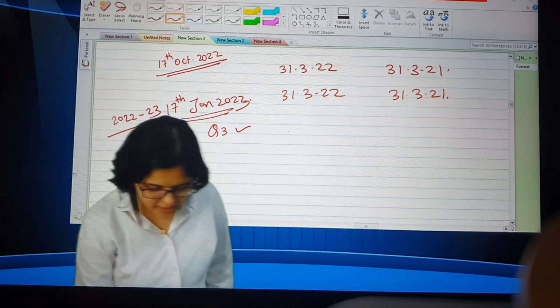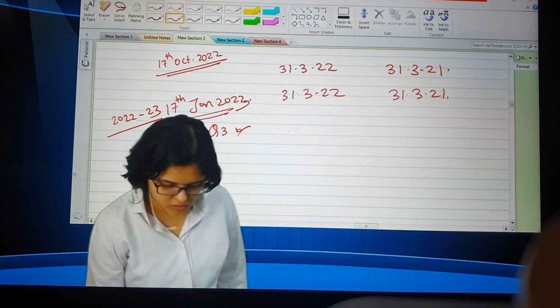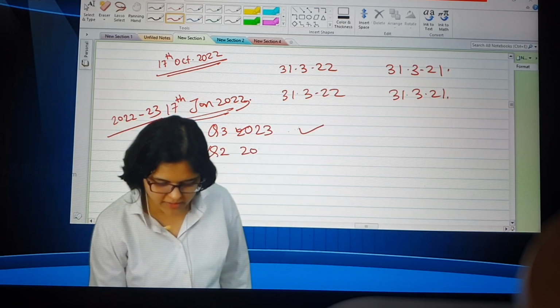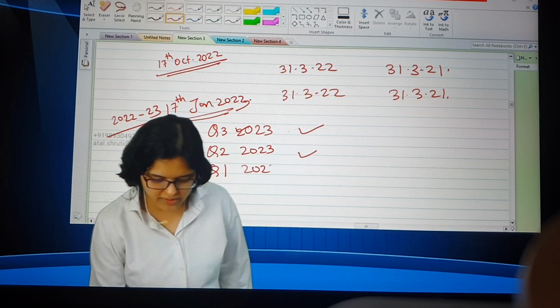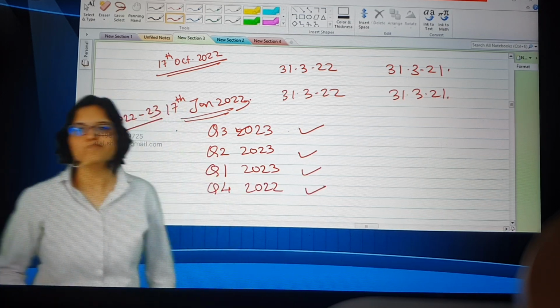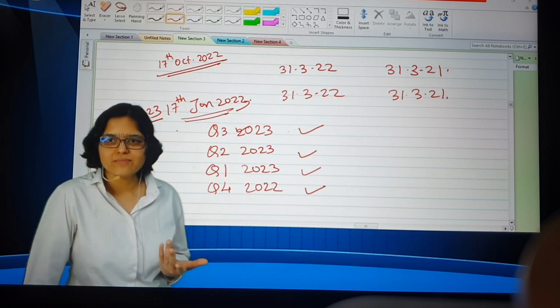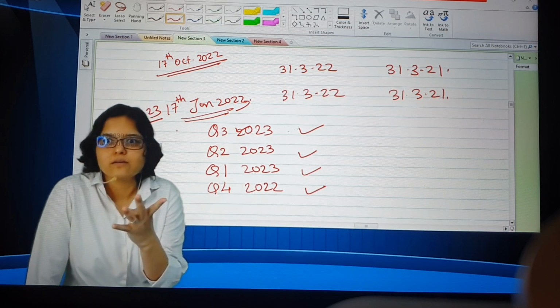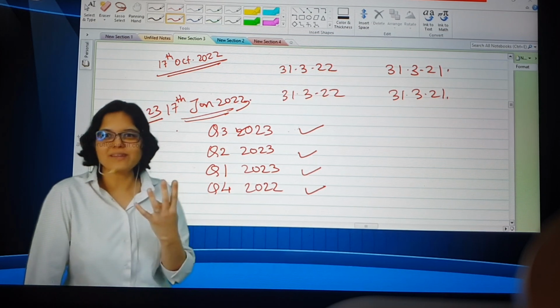Okay, so what can I do? Tell me, is Q3 23 available? Yes. So Q3 2023 available. Can I say Q2 23 is available? Can I say Q1 2023 is available? And can I say Q4 22 is also available? Available. In simple words, the latest 4 quarters data add up to 1 year only, finally. Any 4 quarterly data I want to add up to 1 year.